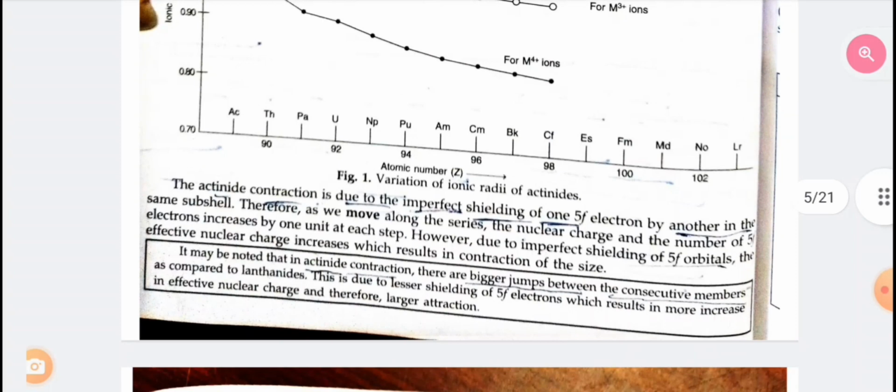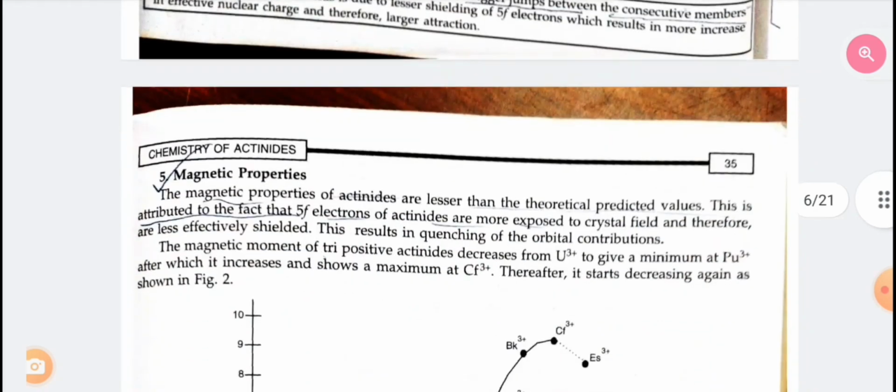The actinide contraction is due to the imperfect shielding of one 5f electron by another in the same subshell. Therefore, as we move along the series, the nuclear charge and the number of 5f electrons increase by 1 unit at each step. However, due to imperfect shielding of the 5f orbitals, the effective nuclear charge increases, which results in contraction of the size.